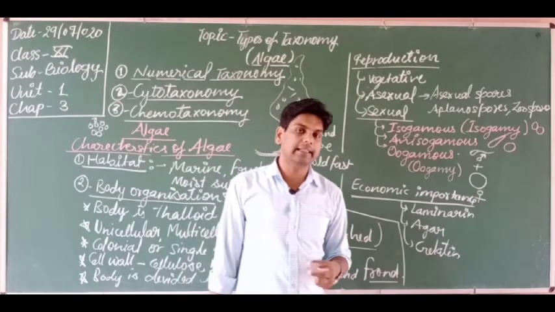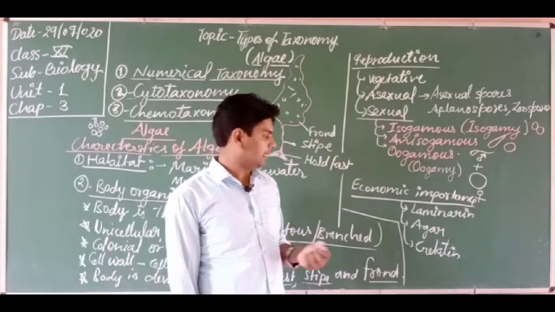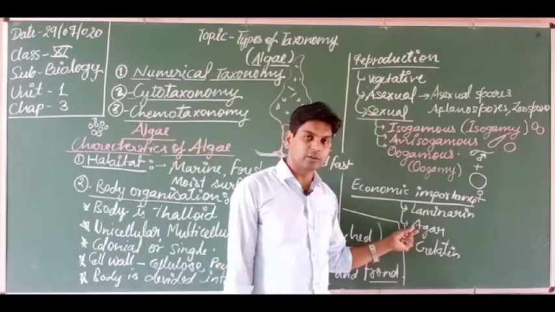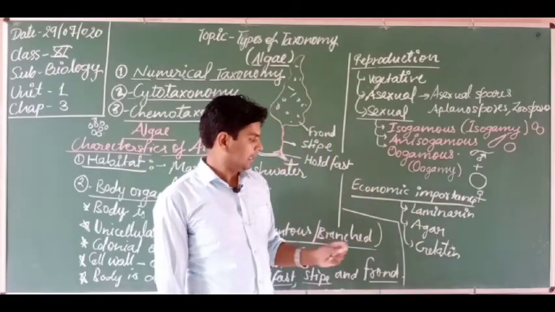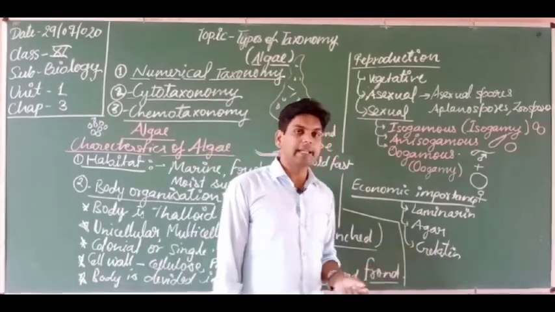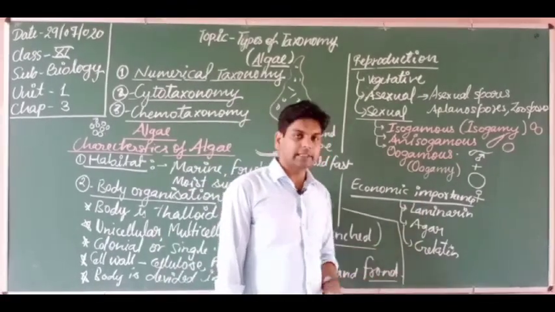You have studied in 10th class the tissue culture method of artificial vegetative propagation. So in tissue culture agar is used. That agar is extracted from the algae. Gelatin also makes some glue-like substances. So these are the substances.